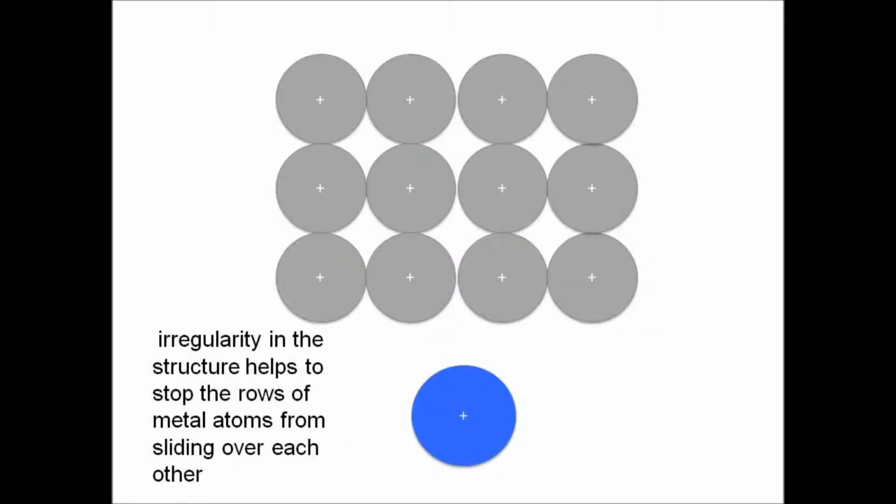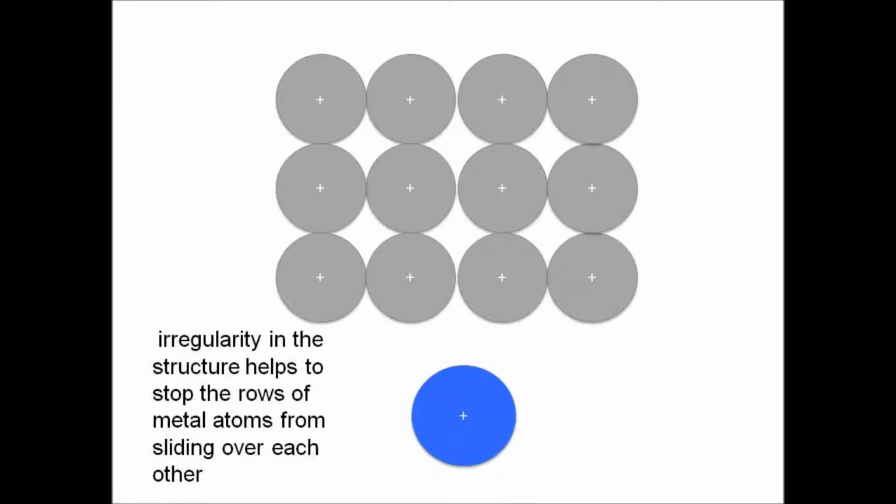This rolling of layers of atoms over each other is hindered by grain boundaries because the rows of atoms are not aligned properly. The more grain boundaries there are, the harder the metal becomes. Offsetting this, because the grain boundaries are areas where the atoms are not in such close contact with each other, metals tend to fracture at grain boundaries. Increasing the number of grain boundaries not only makes the metal harder, but also makes it more brittle.